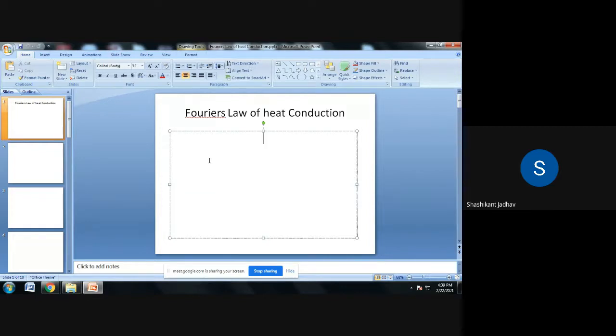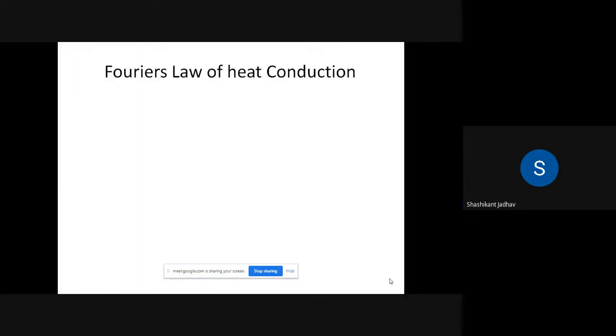Okay, so what is meant by Fourier's law of heat conduction? The rate of flow of heat through a simple homogeneous solid is directly proportional to the area of the section at right angles to the direction of heat flow, and to the change of temperature with respect to the length. Heat by itself has the unit joule, but now we are saying rate of flow of heat, so what is the notation for that?